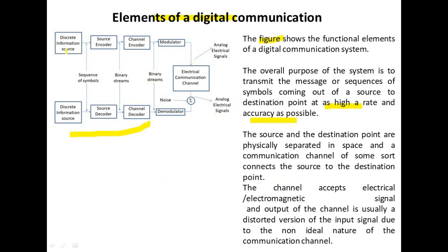This is the source side, and through the channel it is connected to the destination side. The channel accepts electrical or electromagnetic signal, and the output of the channel is usually a distorted version of the input signal due to the non-ideal nature of the communication channel.